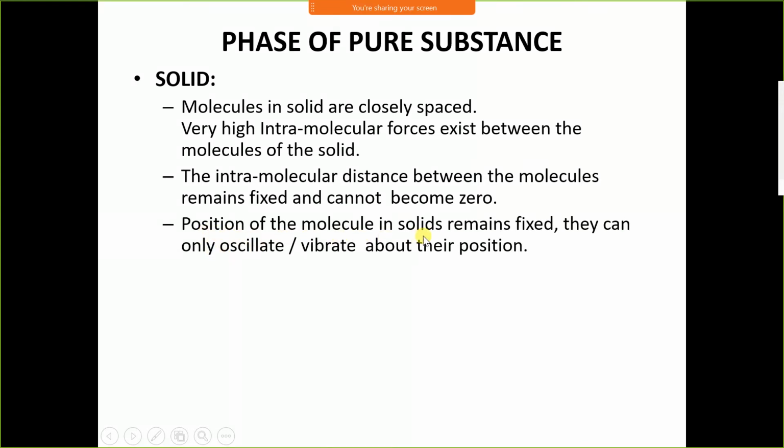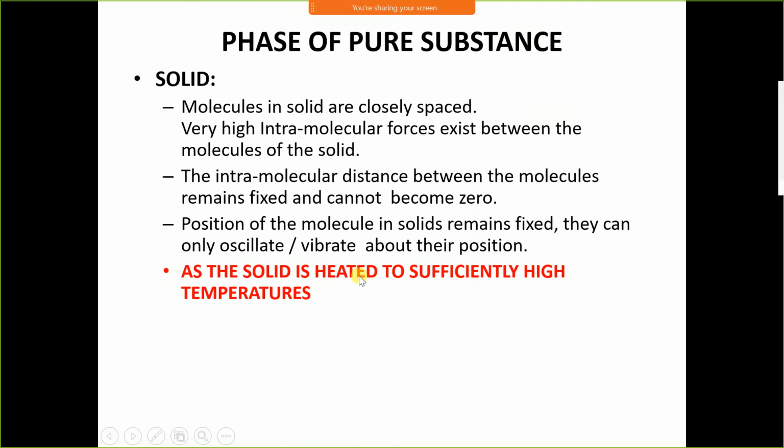The position of the molecules in a solid remains fixed. They can only oscillate or vibrate about their position. As the solid is heated to a sufficiently high temperature, the molecules start oscillating. If the solid is being heated, the molecules get energized and start vibrating or oscillating.